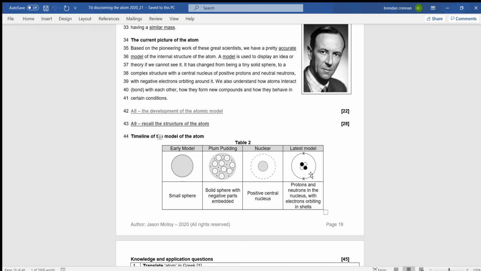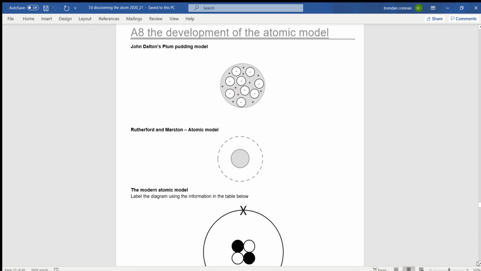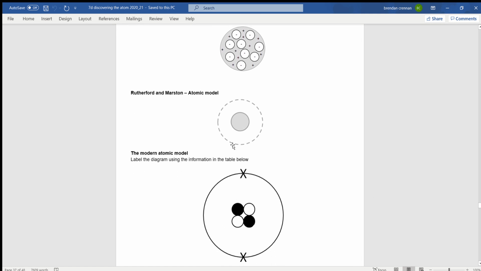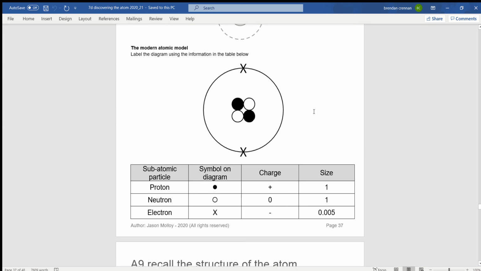We can see that summarized in Appendix A8: John Dalton's model, positive and negative charges, Rutherford's model with the nucleus and, outside, the orbiting electrons, and our modern atomic model, which has the protons and neutrons in the center, and outside orbiting at various different shells, only one shown here, are the electrons.